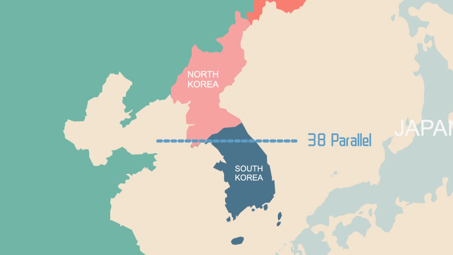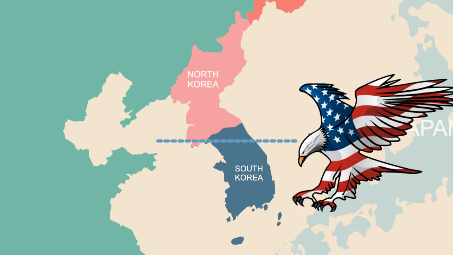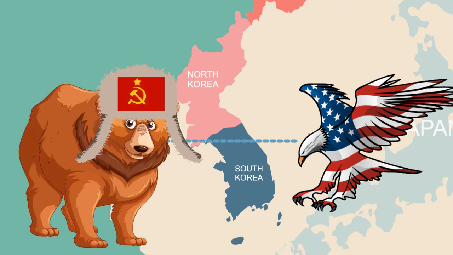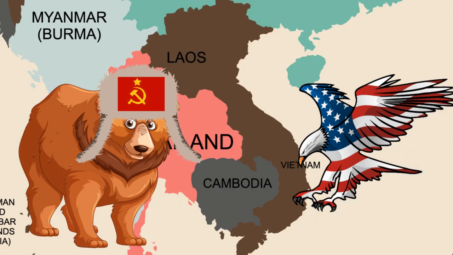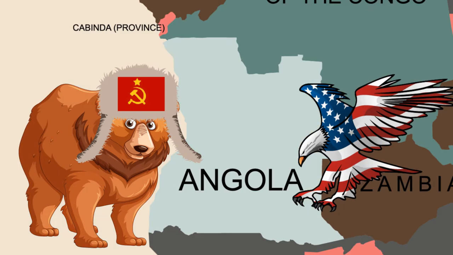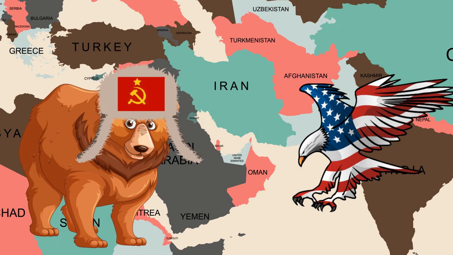superpowers. The Korean War was important in the development of the Cold War, as it showed that the two superpowers, the United States and the Soviet Union, could fight a limited war in a third country. The limited war or proxy war strategy was a feature of conflicts such as the Vietnam War and the Soviet War in Afghanistan, as well as Angola, Greece, and wars in the Middle East.